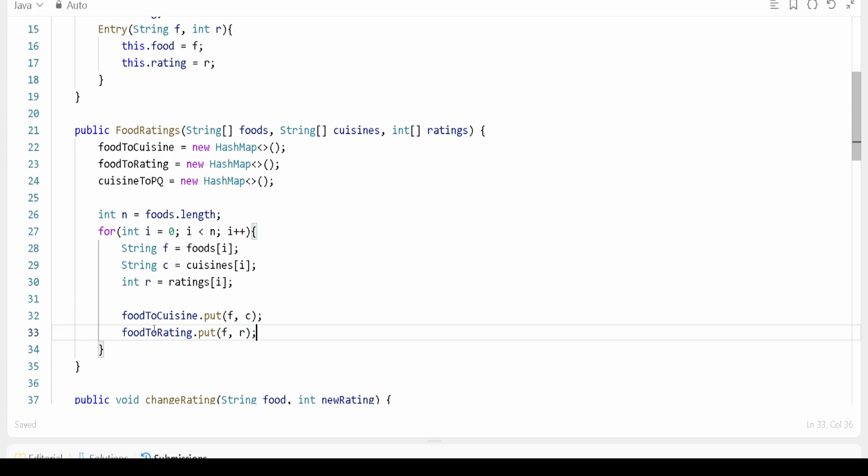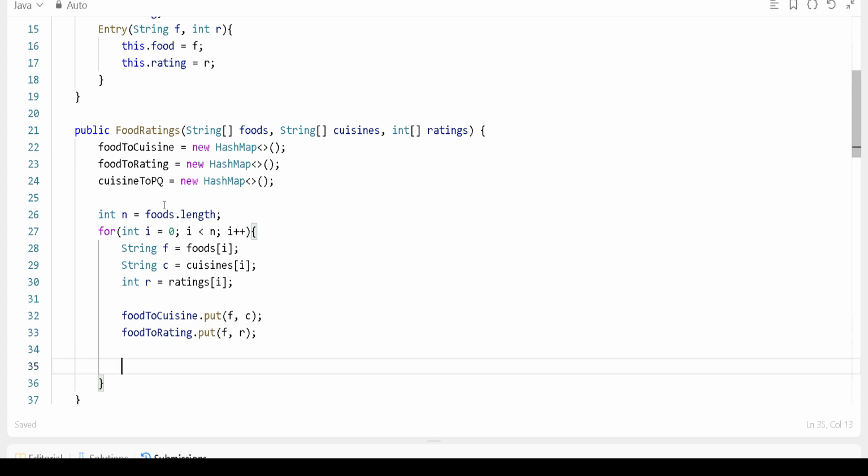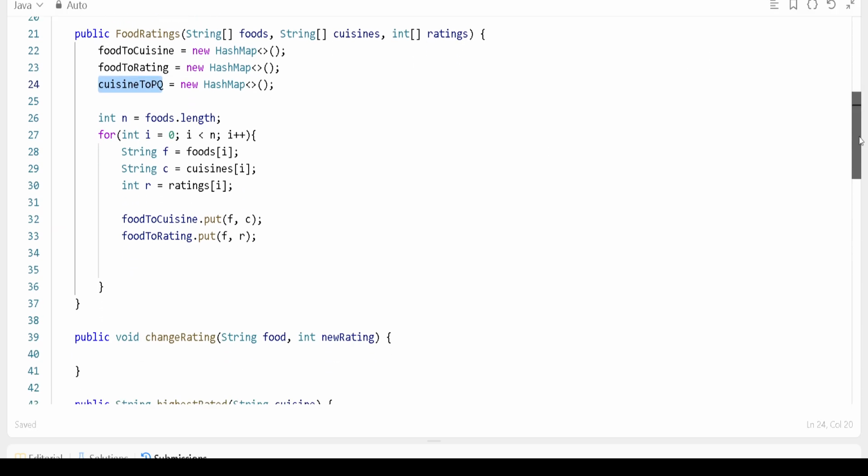Okay, then once these are done, we have to create another one for the priority queue. For that we have to write a logic. When we are going to find the cuisine we are going to add, at that time we should first check if the entry is there or not.